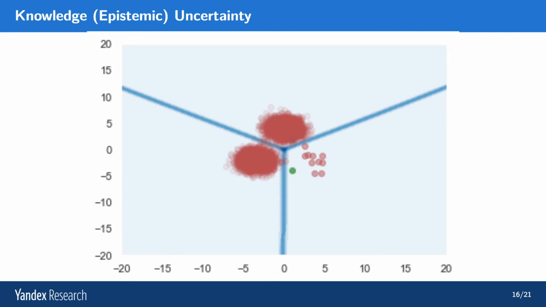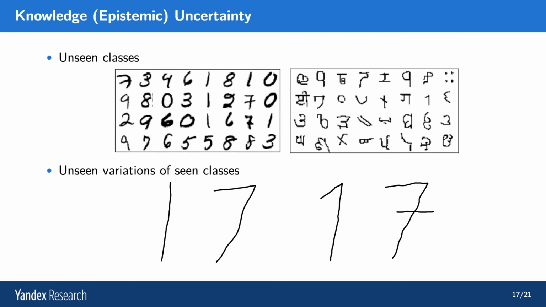A less extreme example is when the test data comes from a region which is sparsely covered by the training data. So here we have two classes which have very many data points, I think 1,000 in this image, and there's a third class which has 10 data points. Clearly, in the region of the third class, we understand this area far worse than the other two classes, and we can misestimate decision boundaries, maybe make mistakes. Maybe they won't be as great as in the previous example, but we can still make mistakes in regions where we have very few training examples. Now, this is an example of knowledge uncertainty.